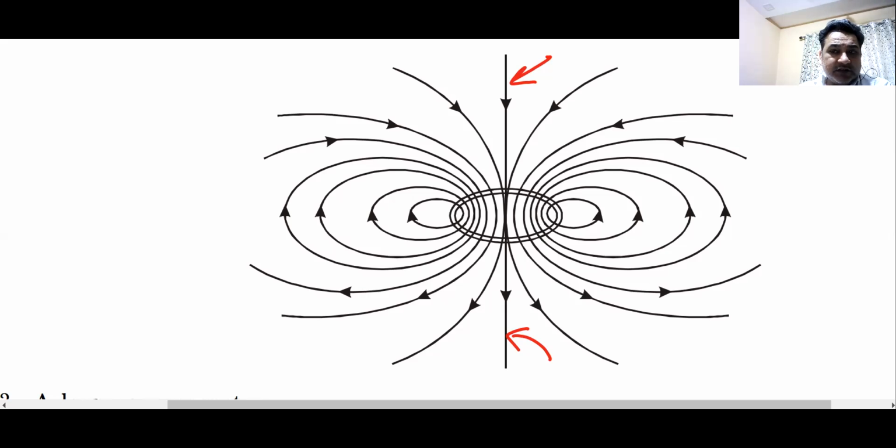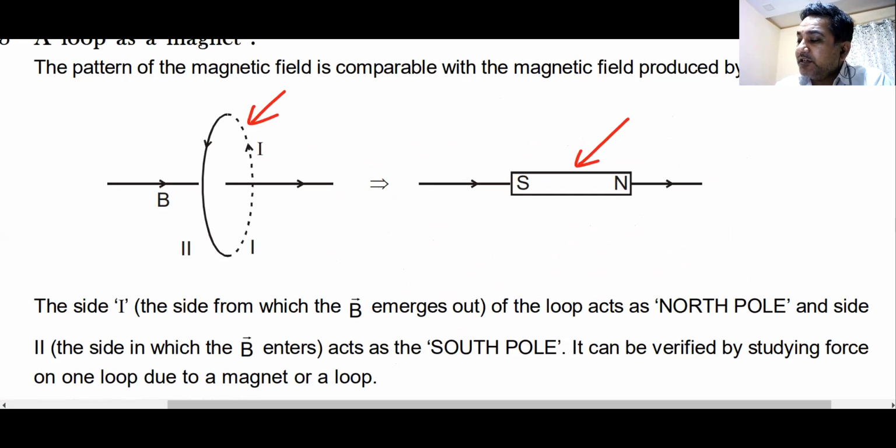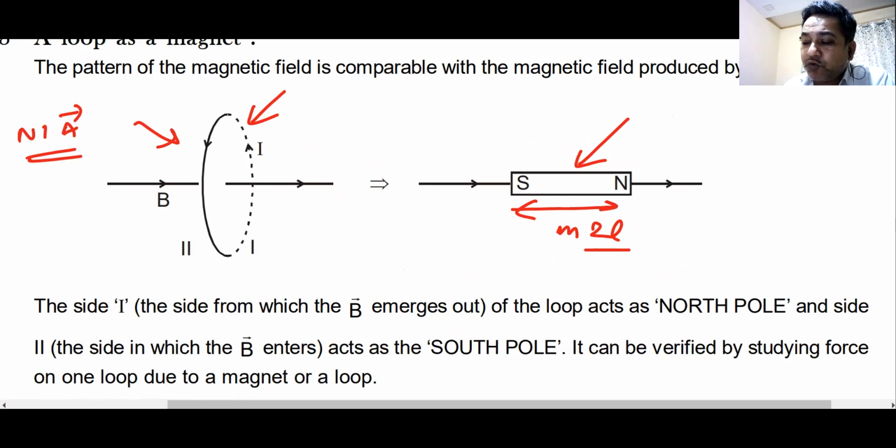And here, if you see the magnetic field due to this loop, it's just like the magnetic field due to a bar magnet. Hence this loop can be treated as a bar magnet. This bar magnet has a magnetic dipole moment, which is m multiplied by 2l. This loop has a magnetic dipole moment, which is given by NIA. Yes or no? Yes, sir.